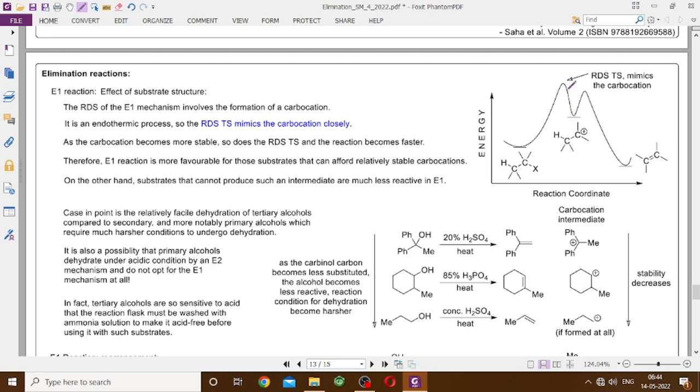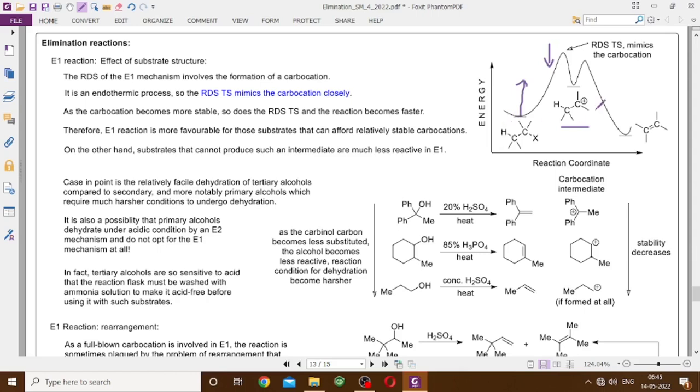carbocation very closely, because this transition state is energetically closer to the carbocation compared to the C-X reactant, and therefore the more stable this carbocation is, the more stable this transition state is. Lower is the activation energy, higher is the rate. Rate of the reaction will be faster for those substrates which lead to the formation of a more stable carbocation. Not because the carbocation is more stable, but because the carbocation is more stable, the transition state which mimics the carbocation is also more stable, and therefore the activation energy is low.